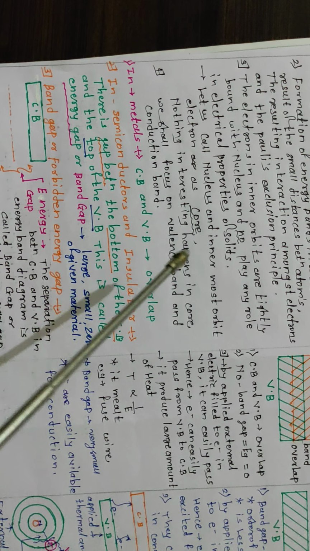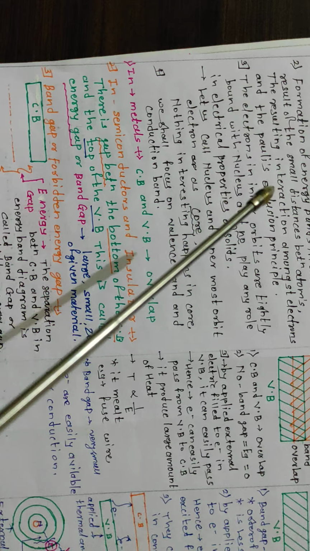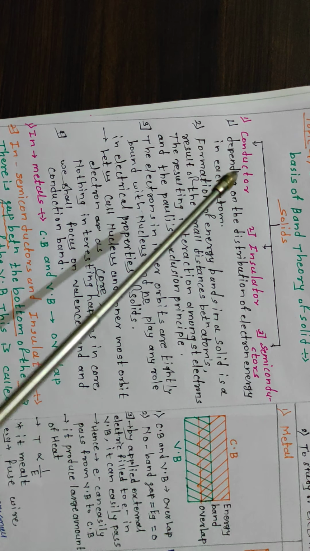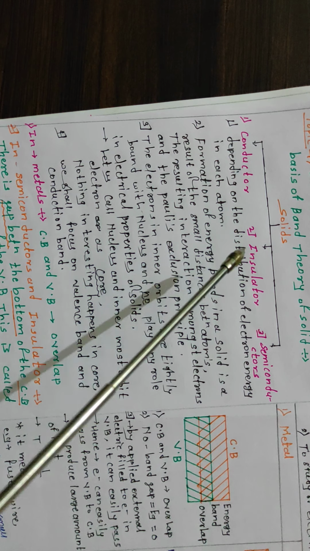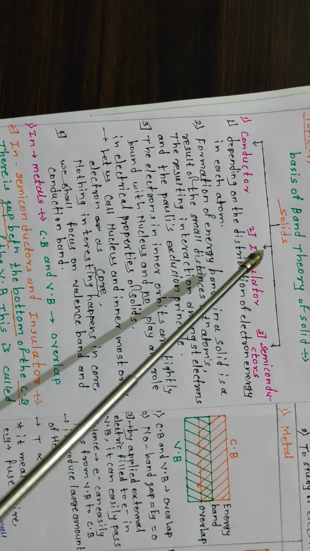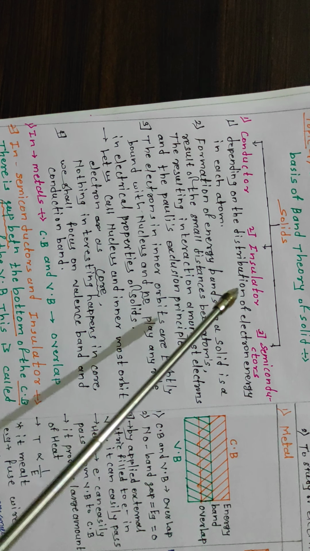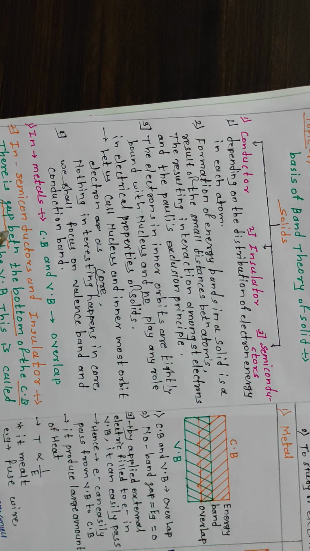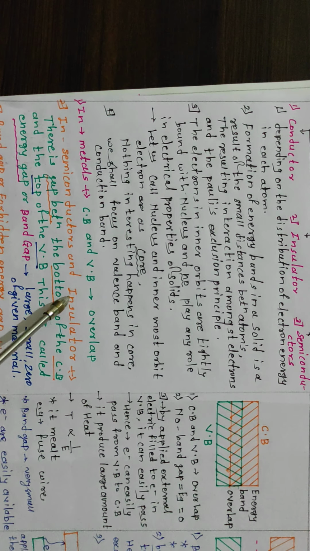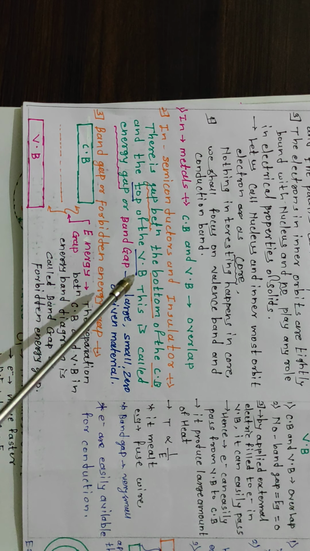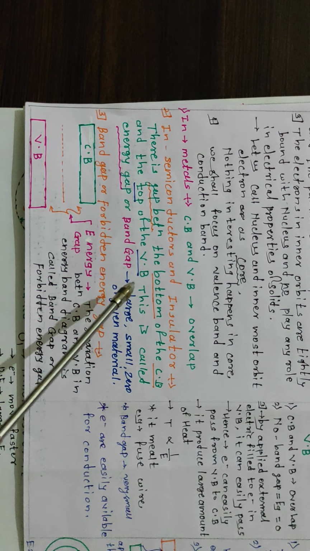The solids are classified into conductor, insulator and semiconductor. In a metal, the conduction band and the valence band overlap each other, and in a semiconductor and insulator